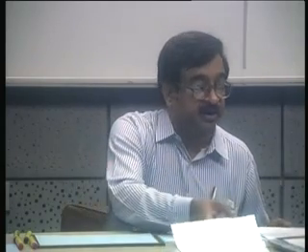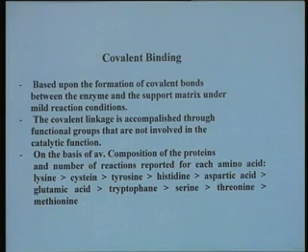Now, the other method, which of course has a very large variety, is based on the formation of covalent bonds between the enzyme and the support matrix under mild reaction conditions. The term mild again applies to the same feature. Because we are talking about the formation of covalent bonds between the matrix and the enzyme molecule, it brings in two major considerations. One is that, because of the covalent bond formation, the immobilized enzyme preparation is very stable.